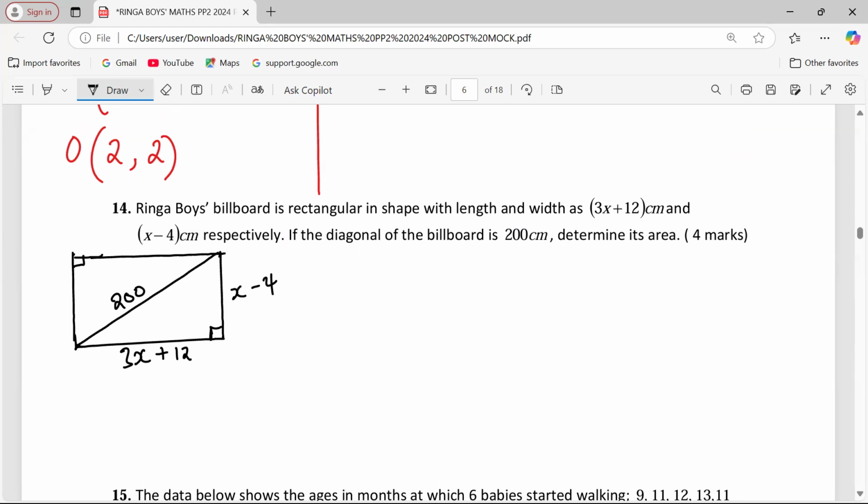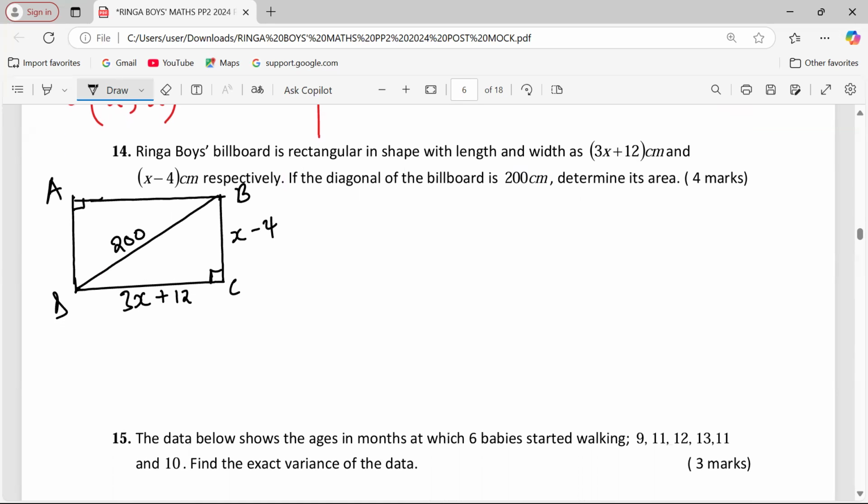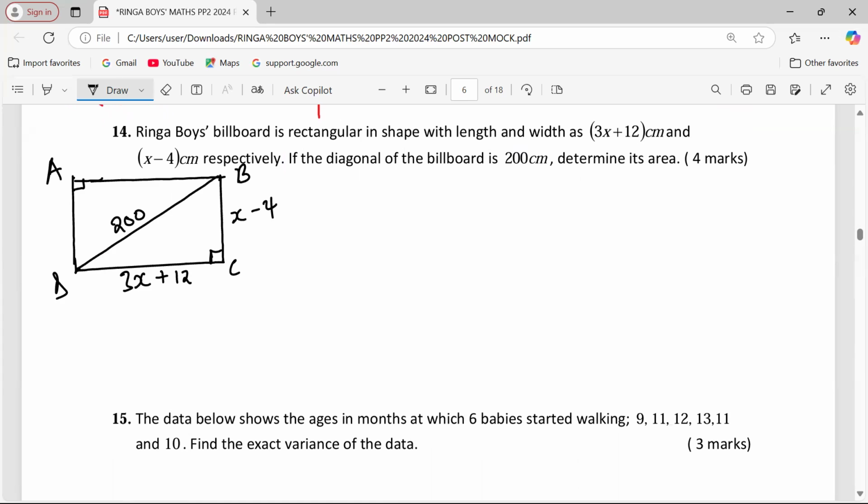So we have a billboard ABCD, whereby I can now treat the triangle BCD because it's right angled. I use it together with Pythagoras theorem for me to find the value of x.